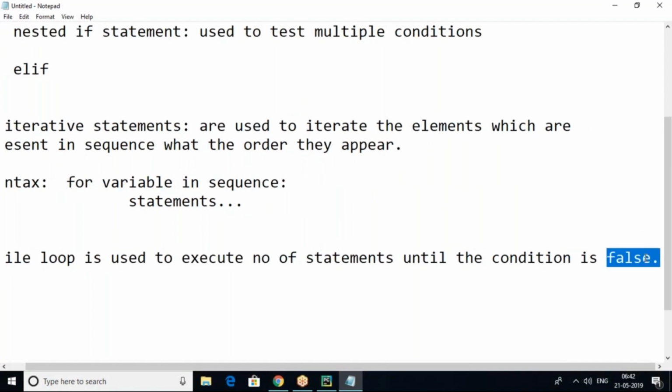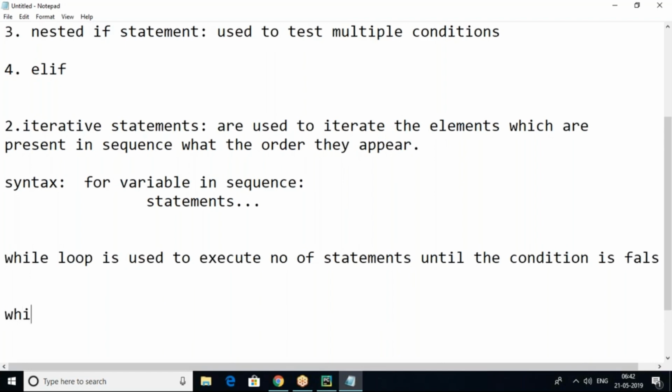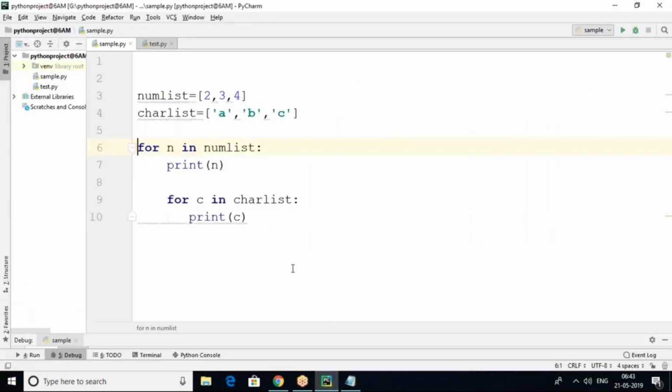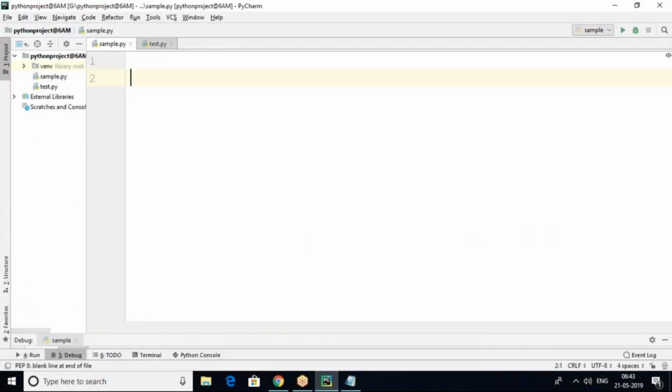Once the condition is false, then control will jump out of the loop. So the while syntax is: while condition, then statements, any valid statements we can write, like this. While condition, statements.